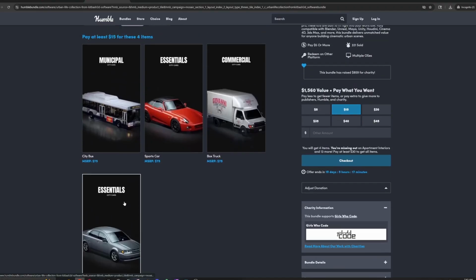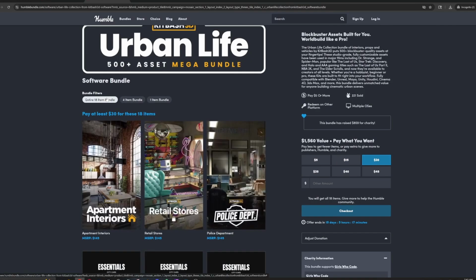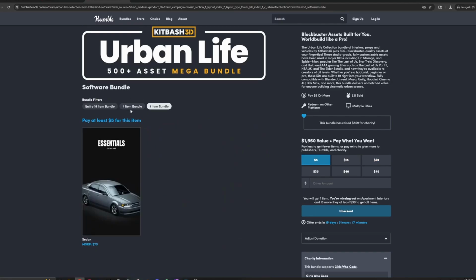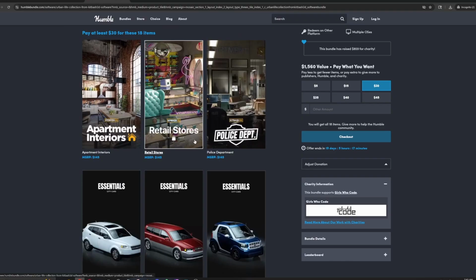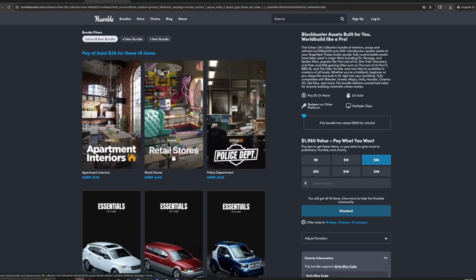Maybe if you want a few of these cars, this would be useful. Like if you just wanted the cars, maybe this one would be useful. But then what you usually want is you get way more. So you get like 1, 4, and then you get 18 here, and not just 18 of the cars, but 3 of these quote unquote assets are apartment interiors, retail stores, police department that have a bunch of assets within them.